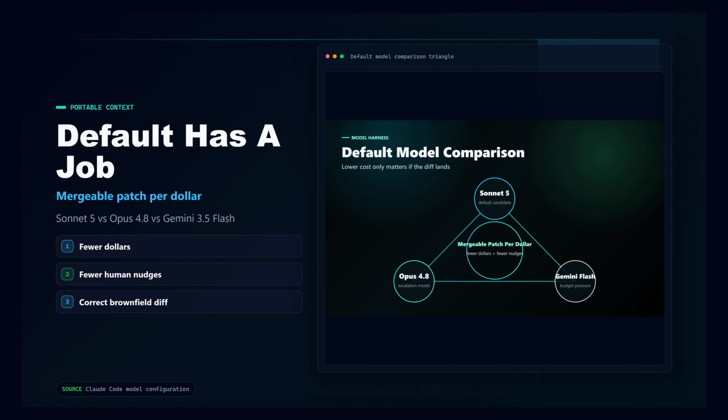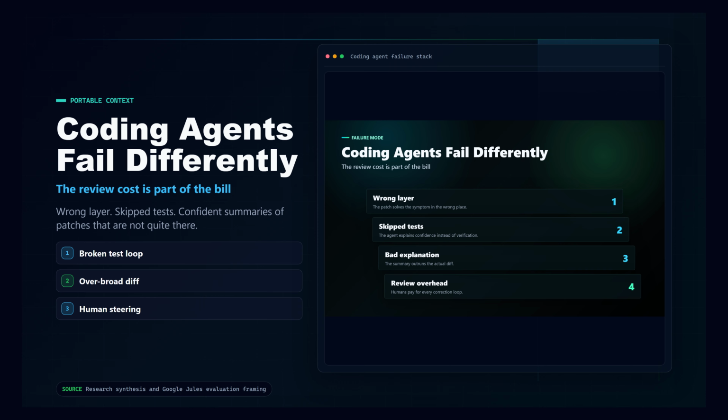Fluid Coding and AI. The question today is not whether Claude Sonnet 5 is smarter than Opus 4.8 in some abstract leaderboard fight. The real question is simpler and much more expensive. If a coding agent starts on Sonnet by default, does it get a brownfield patch merged with fewer dollars and fewer human nudges? That distinction matters because coding agents do not fail like chatbots.